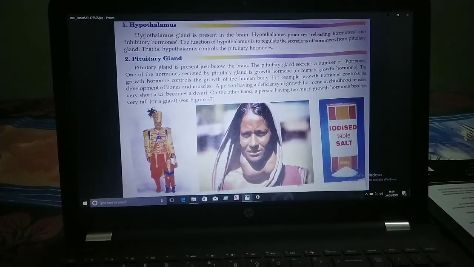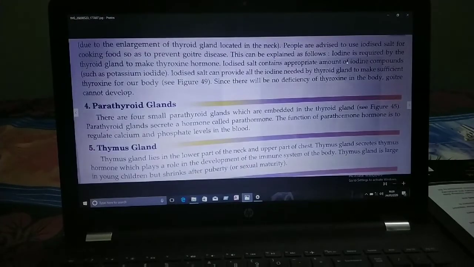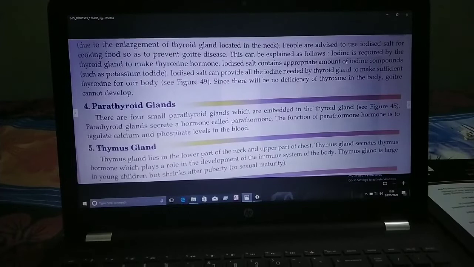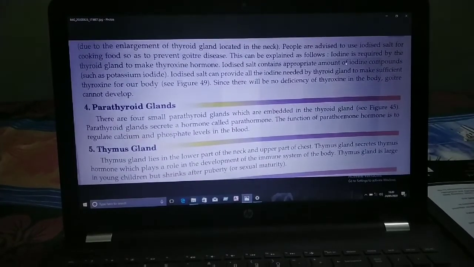So we must take iodized salt to prevent this. If you take a sufficient amount of iodine in your diet, there will be no deficiency of thyroxine hormone and goiter cannot develop.